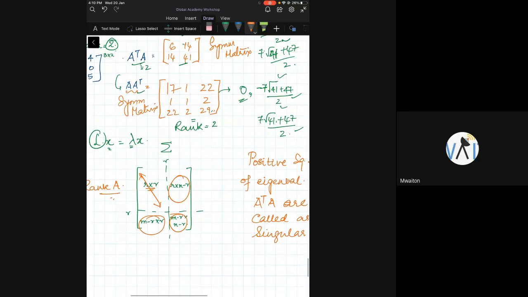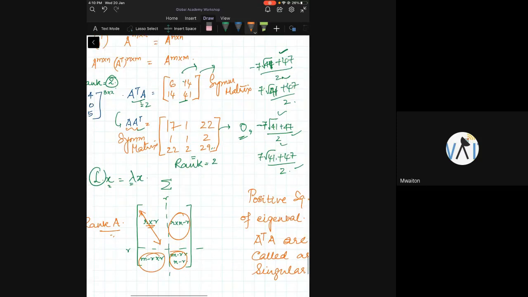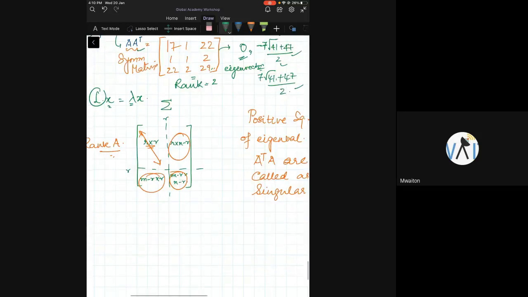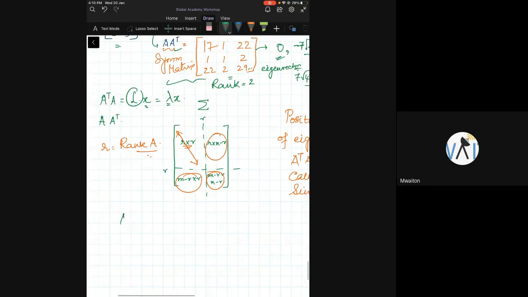Now I have something interesting happening. What is this interesting thing that's happening? The moment I know the eigenvalues of this matrix, I can find the eigenvectors. Can I do that? Yes. The moment I know the eigenvalues, I can find eigenvectors here. Now, what you do is you put the eigenvectors of this matrix. Suppose you have A, m cross n, m greater than n, rank n.